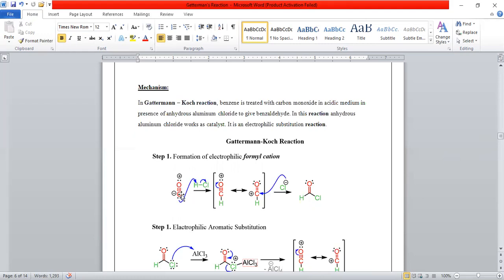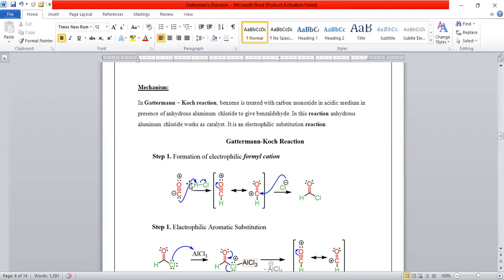In this step, there is a pi bond in the carbon monoxide. The carbon carries a negative charge, and oxygen carries a positive charge. In this reaction, the negative carbon attacks the hydrogen, and we will get these two resonating structures. In this, the oxygen carries a positive charge, and it is highly stable due to the moving electrons of the pi bonds, and we will get these structures.